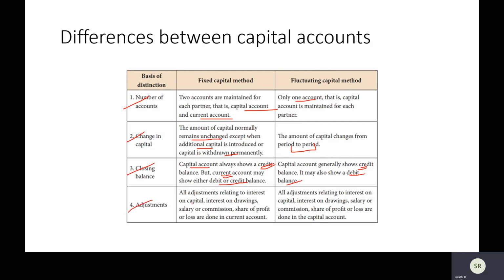All adjustments relating to interest on capital, interest on drawings, etc. will be done only in the current account because the capital account will remain unaltered, unchanged. While for anything regarding capital, you just put everything in one account. That is your fluctuating capital account method.